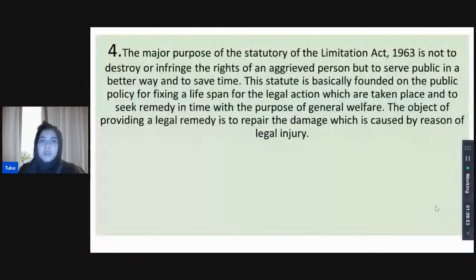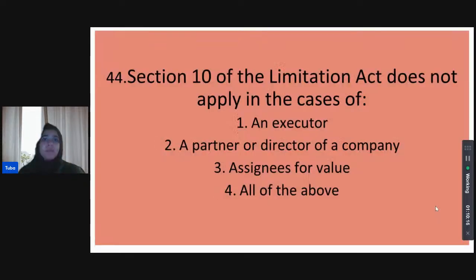All right, again, we see that the Limitation Act is not there to destroy or infringe the rights or create a new right, right? It is a public policy for fixing the lifespan of legal action. It does not want to extend legal action forever and ever, right? So it is to limit litigation. That is what it is trying to do. With that, statement B was incorrect, the rest of them were perfectly fine.